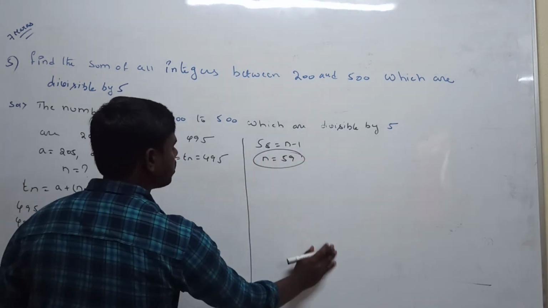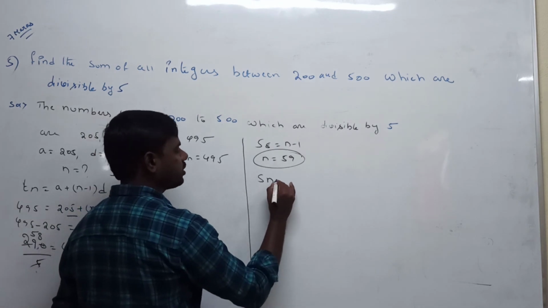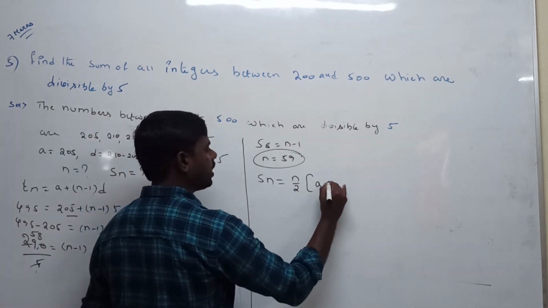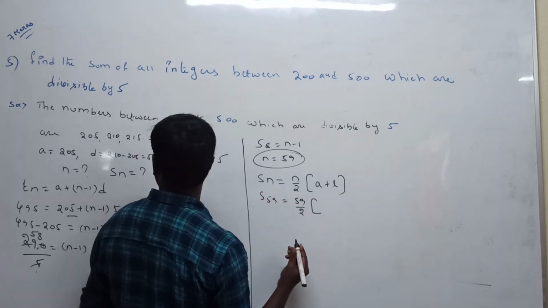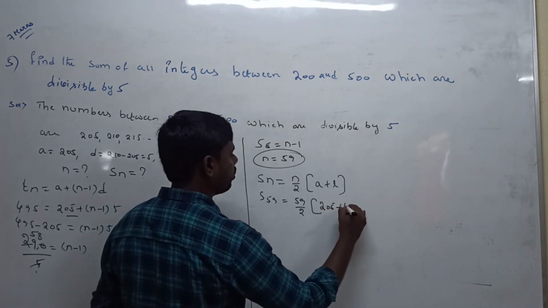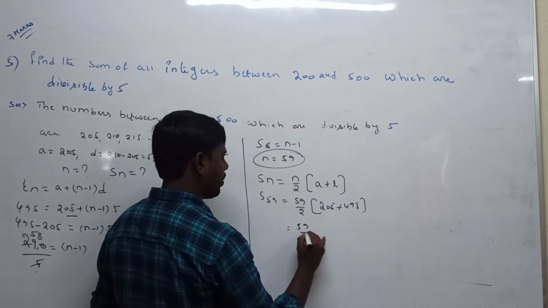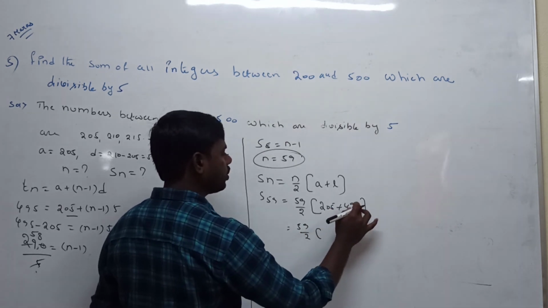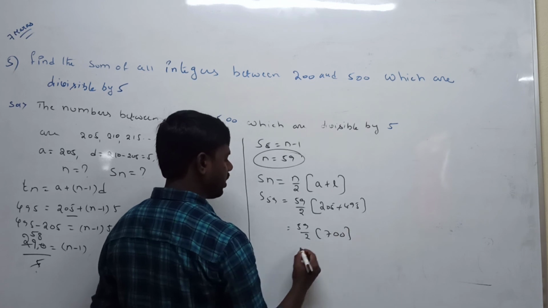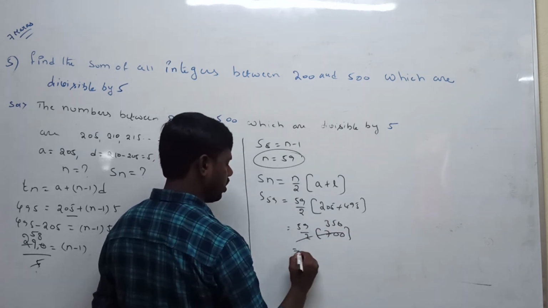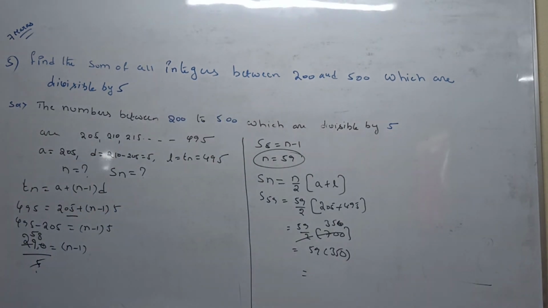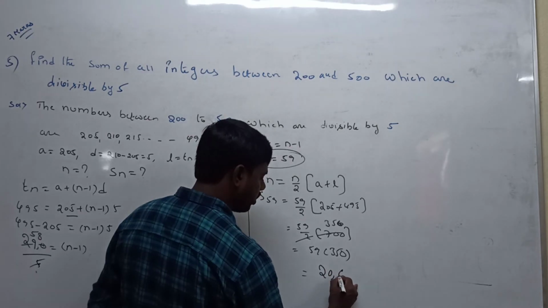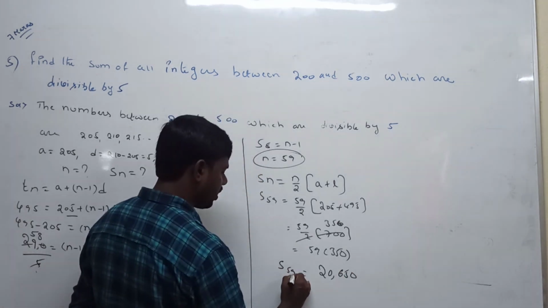After that, to calculate the sum of 59 terms, we apply Sn is equal to n by 2 into a plus l. Now n value is 59. Now applying 59 by 2 into a value 205, l value 495. Now 59 by 2 into 205 plus 495, that value is 700. 2 into 350. So now 59 into 350 value is 20,650. 20,650 is the sum of 59 terms.